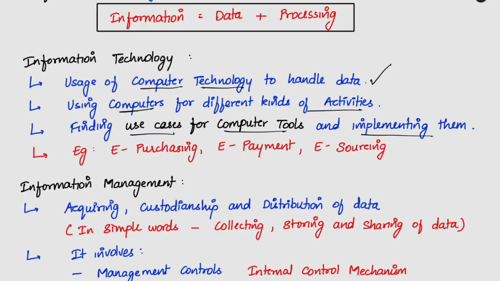You are finding the different purposes for using that computer. For example, e-purchasing, e-payment, e-sourcing, and payroll management you are doing on the computer. These are the purposes of using the computer, and you are doing that under information technology. You are finding the use case for where we can use the computer, and that also comes under information technology. In simple words, using computer technology to handle data.